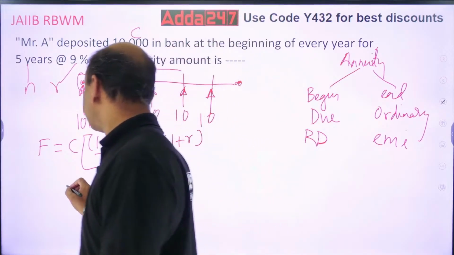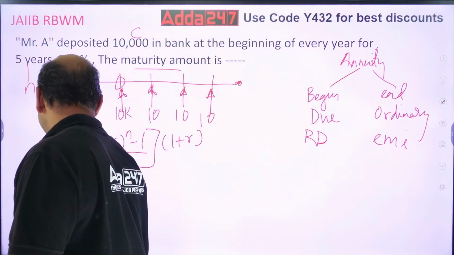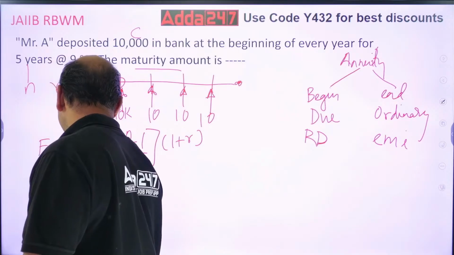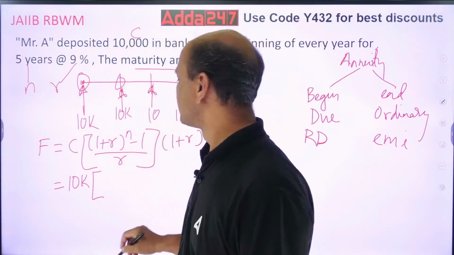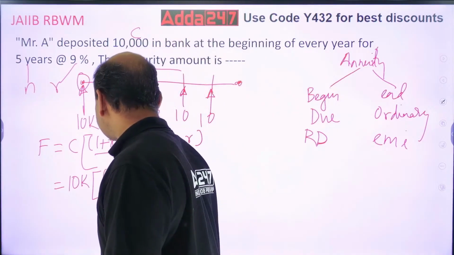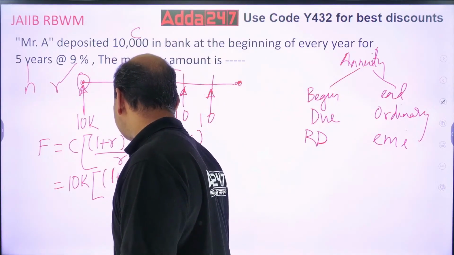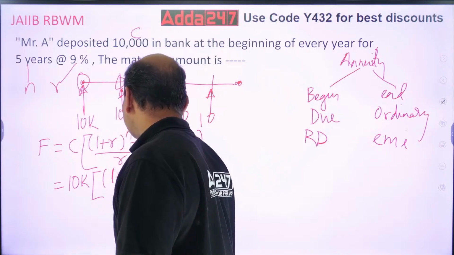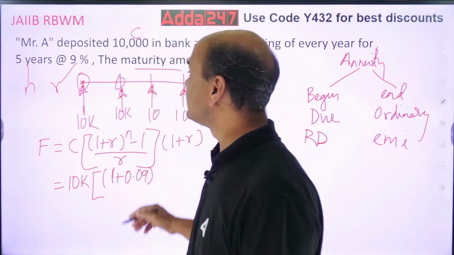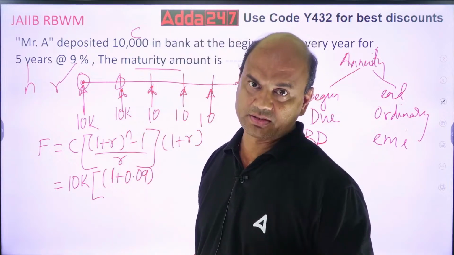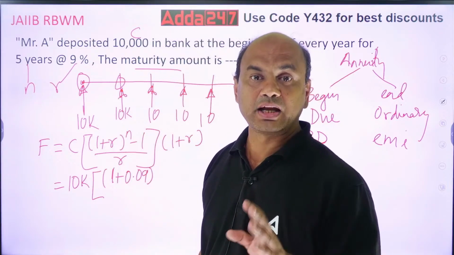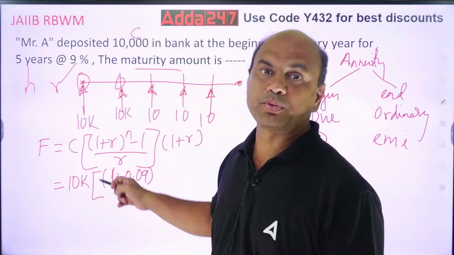So F is equal to, C is what? 10,000. I'll just write 10k now. 10k into, now look at this, 1 plus R raised to N. So it is 1 plus, what is R? 9%, 0.09, raised to N. See, percent is always to be brought in form of points. 9% means 9 divided by 100. So it is 0.09.